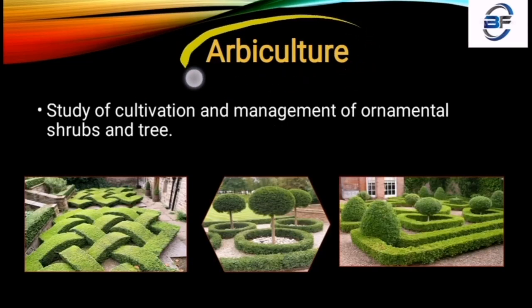Nextly, Arboriculture. So what is Arboriculture? You all know about gardens where a number of ornamental shrubs are there, a number of trees are there. Before going to shrubs and trees, let me differentiate all these things.